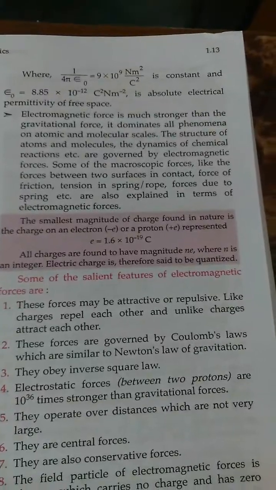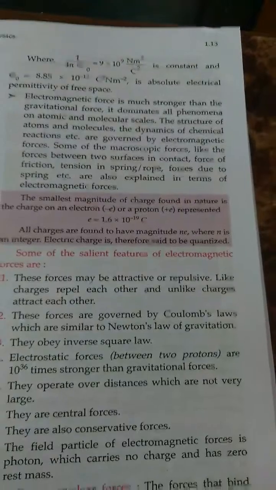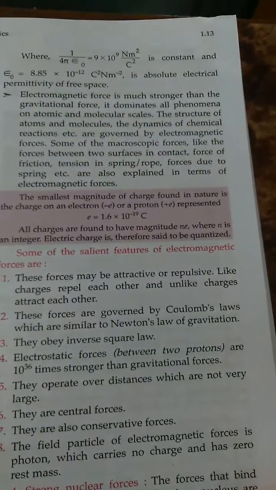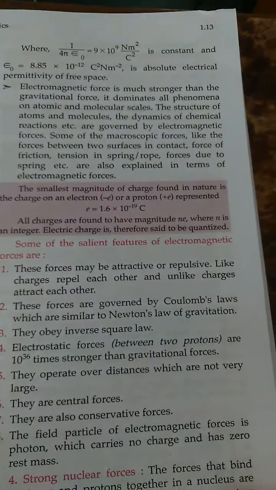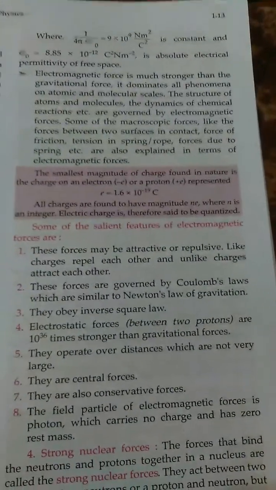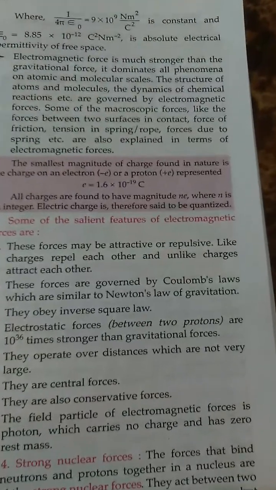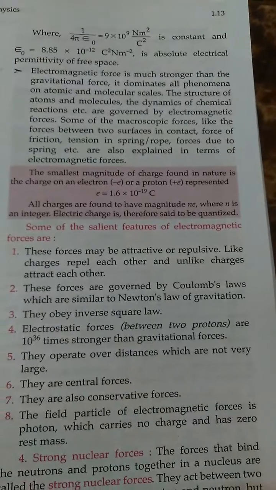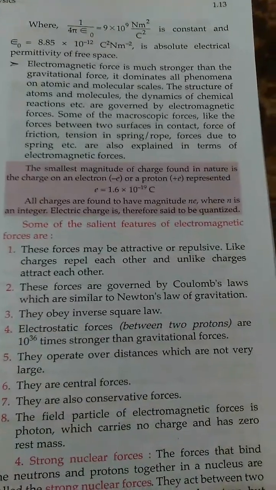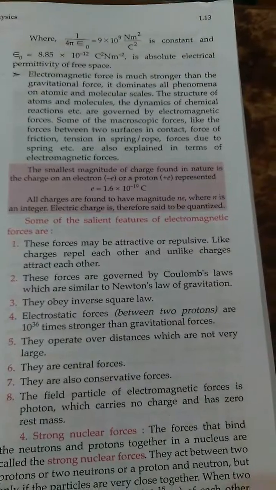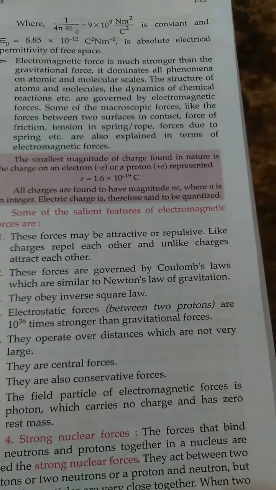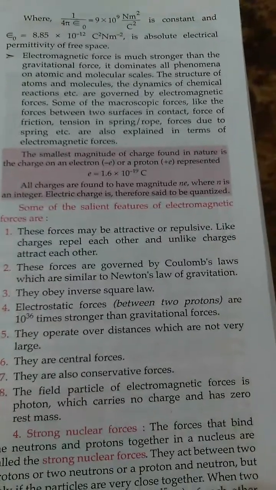Some of the macroscopic forces, like the forces between two surfaces in contact, force of friction, tension in a spring or rope, forces due to a spring, etc., are also explained in terms of electromagnetic forces. The smallest magnitude of charge found in nature is the charge on an electron or proton, represented as 1.6 × 10^-19 coulomb. All charges are found to have magnitude ne, where n is an integer. Electric charge is therefore said to be quantized.